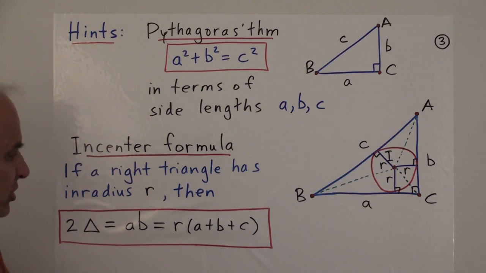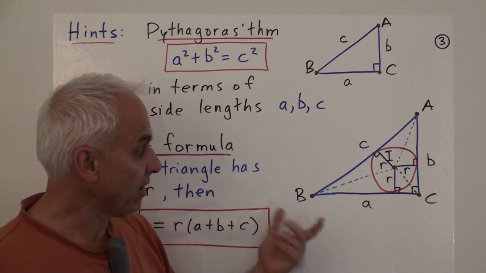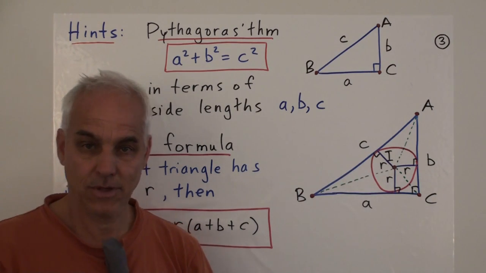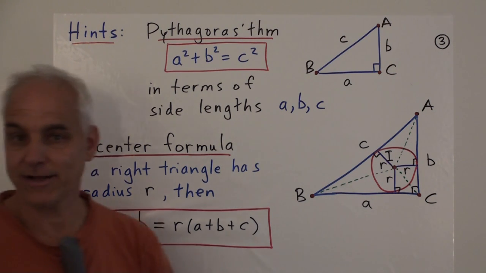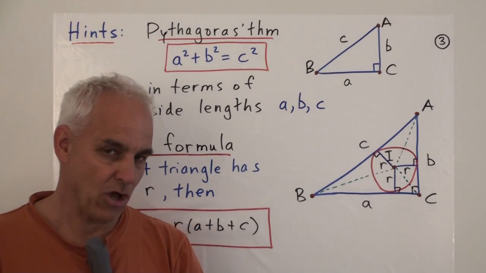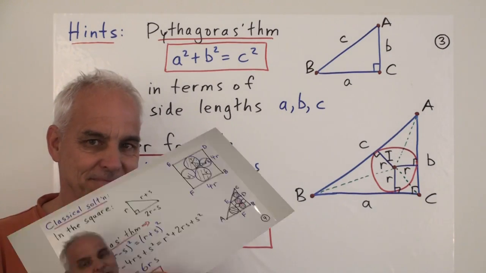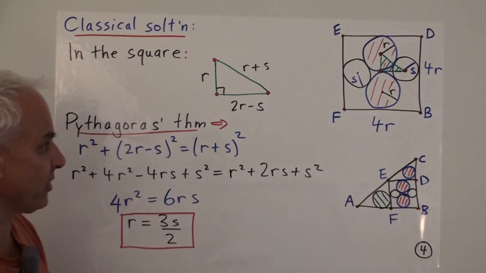So it's just an immediate consequence of looking at the area of the triangle subdivided into these three subtriangles formed by joining the vertices to the incenter. Well, that's a useful formula. We see that in the case of a right triangle, at least, we can solve for the radius immediately if we know the three side lengths. So it might be a little bit of a hint to help you out in solving the problem. Have a go. So here's a solution, a classical solution using standard techniques of geometry.